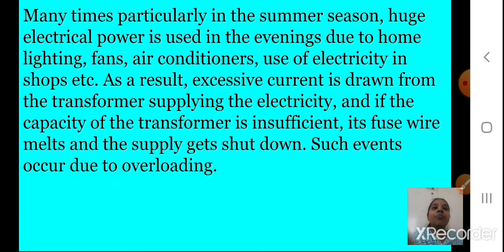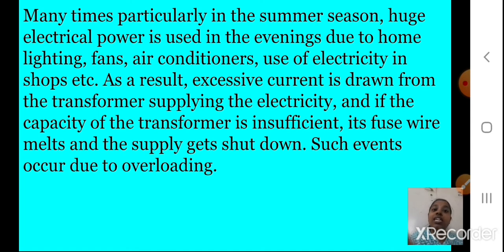Now, many times, particularly in the summer season, huge electrical power is used in the evenings due to home lighting, fans, air conditioners, use of electricity in the shops, etc. As a result, excessive current is drawn from the transformer supplying the electricity. If the capacity of the transformer is insufficient, its fuse wire melts and the supply gets shut down.